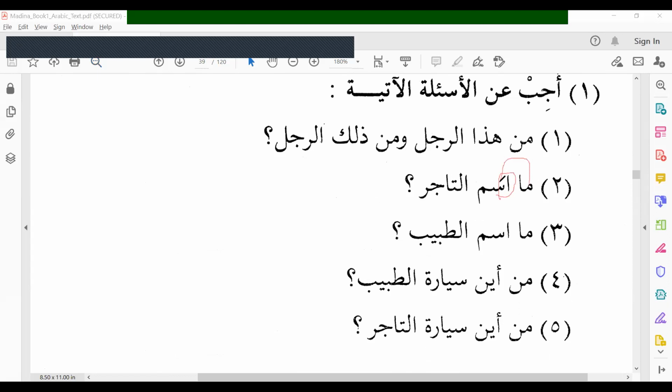When you read, you have to follow the ruling of Hamzatul Wasl. What is the merchant's name and what is the doctor's name? Ma means what?